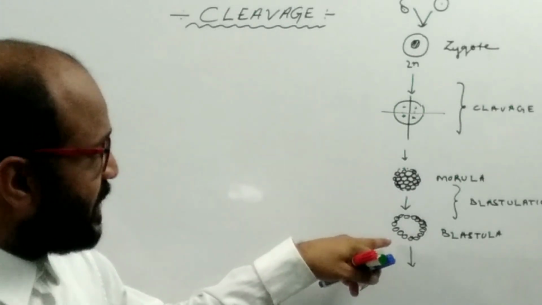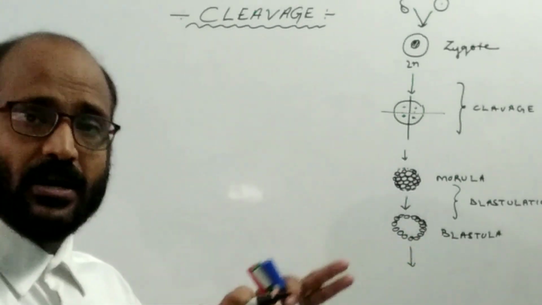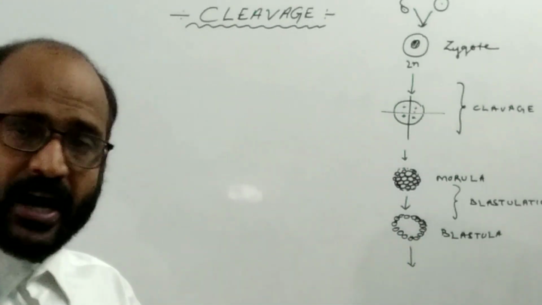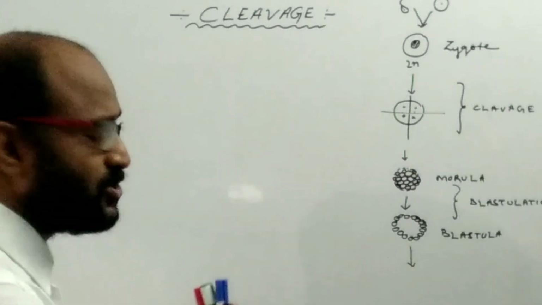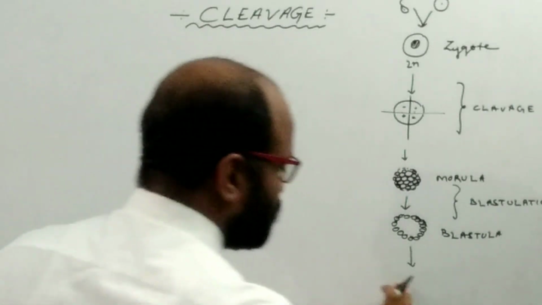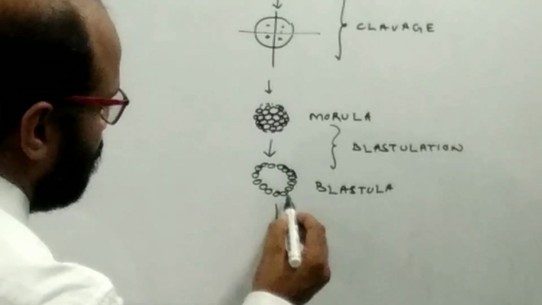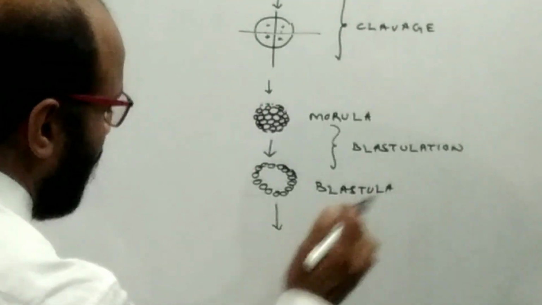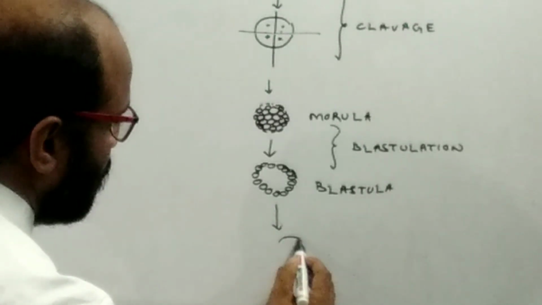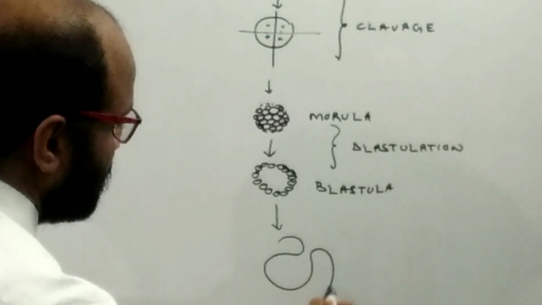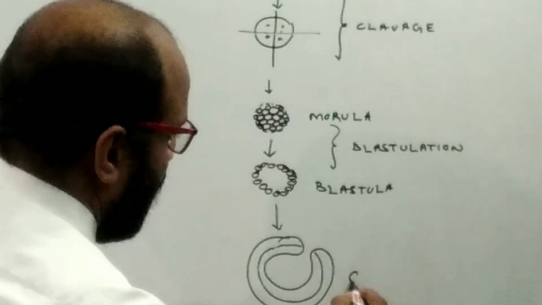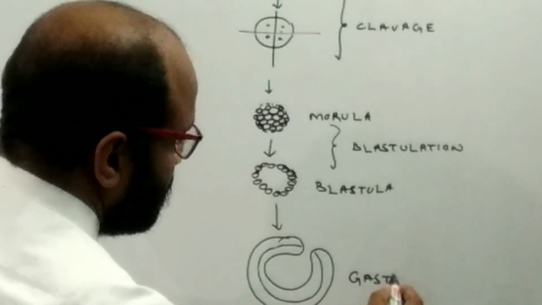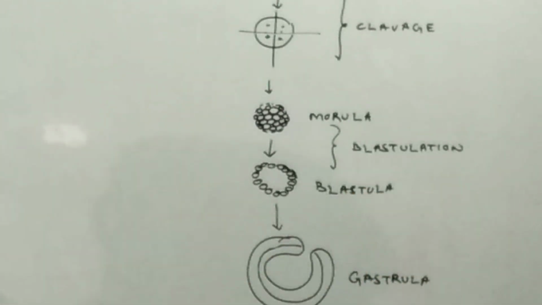Now the single layer blastula converts into 3 layers, which form the germ layers. Such a structure is known as the gastrula.